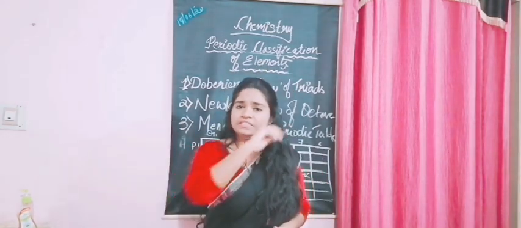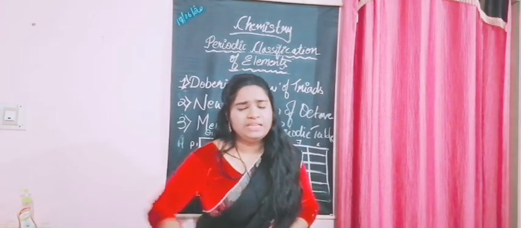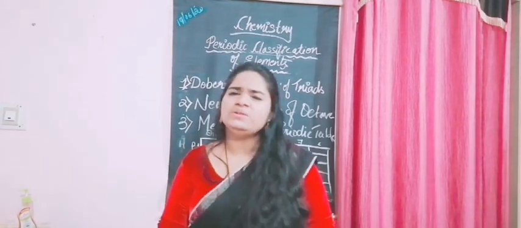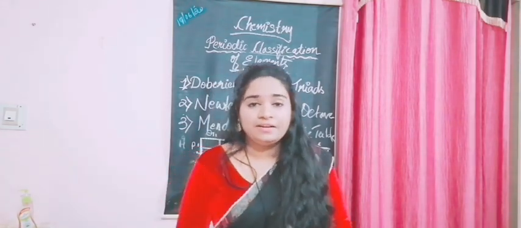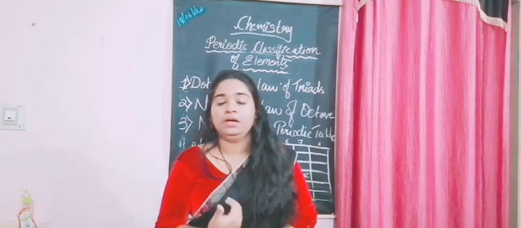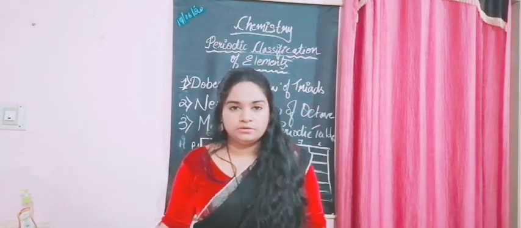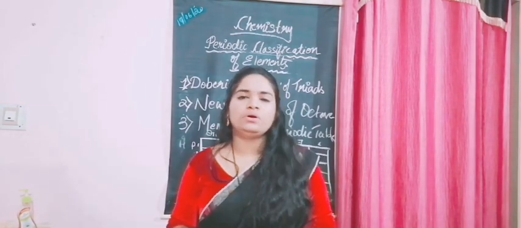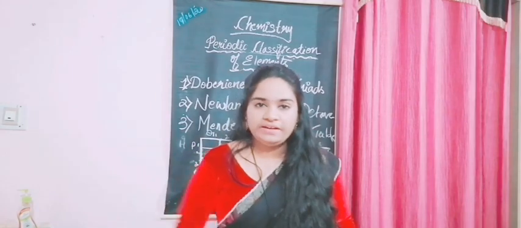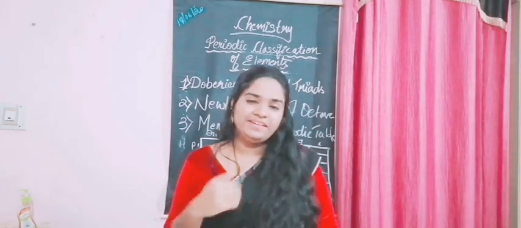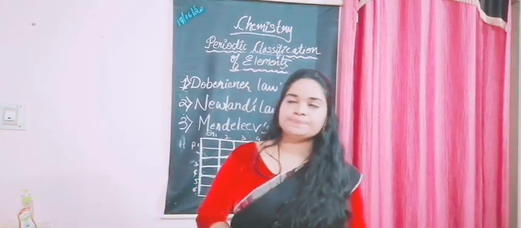As I told you, this is just a history of classification of elements, so the history did not stop, right? It continues again and again. So let's see further in the next class what happens. Did his periodic table get acceptance in the world, and was it carried on further, or did some new person come again to rearrange them? We'll see all this in the next class. Okay, so let's wind up the class.